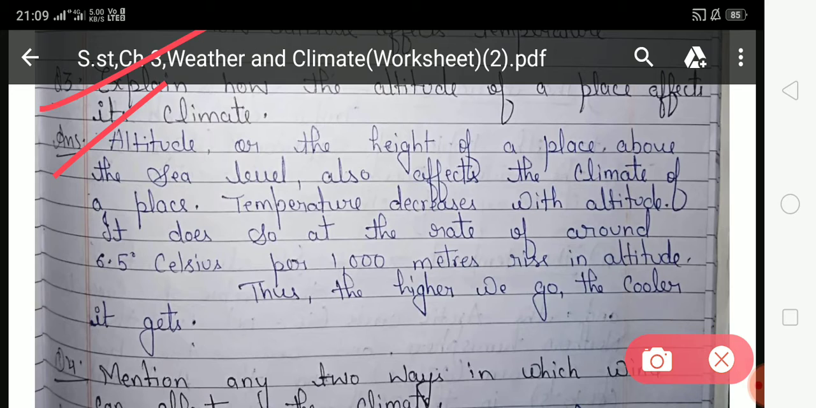So student, altitude is one of the most important factors that affect the climate of a place. Altitude means the height of a place above the sea level. You can say the higher we go, the cooler it gets. It means when we go higher, the climate of a place becomes cooler at the rate of 6.5 degrees Celsius per 1000 meter rise in altitude.